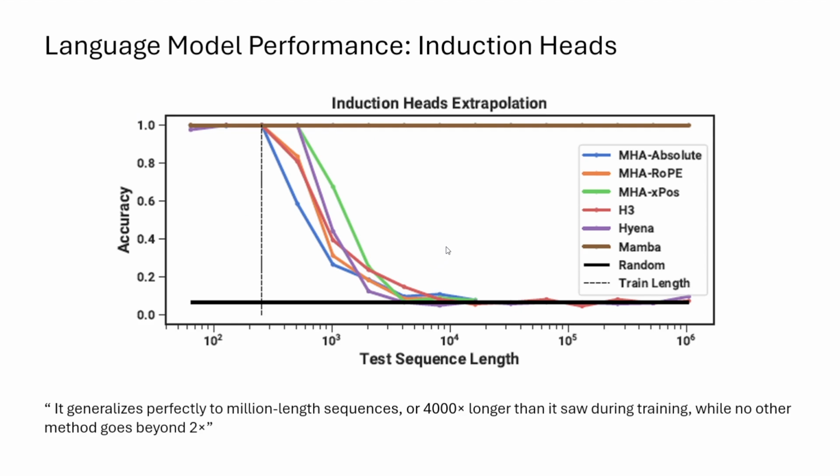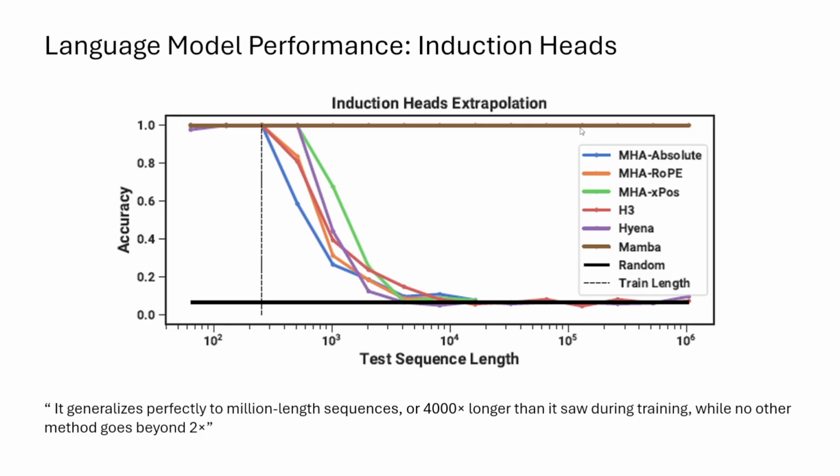So this is a part of the language model performance test. This was an induction heads extrapolation test, which is a standard benchmark for neural nets. You can see that the Mamba model was actually able to perfectly complete the induction heads benchmark test. And from the paper, it says that the model was able to generalize perfectly to million length sequences, or 4,000 times longer than it saw during its training, while no other model goes beyond 2 times.